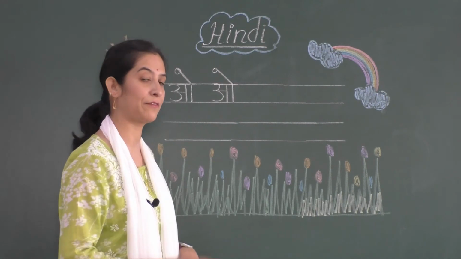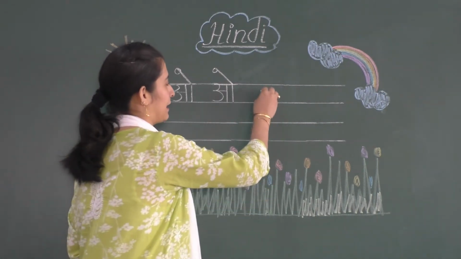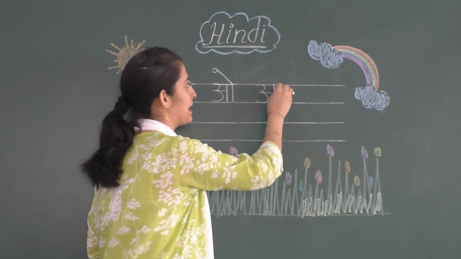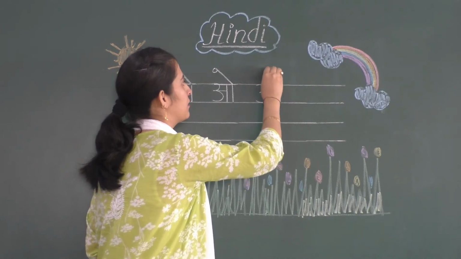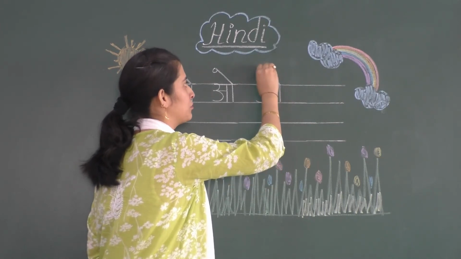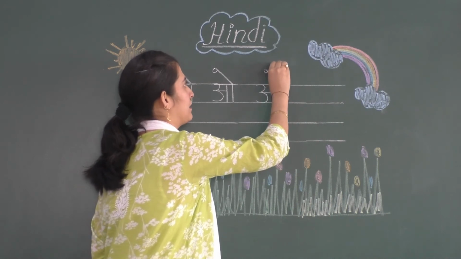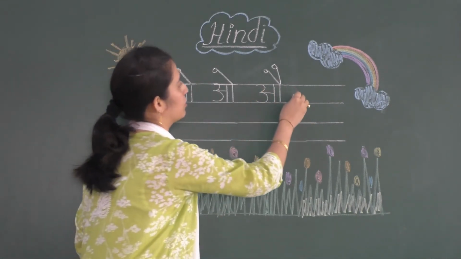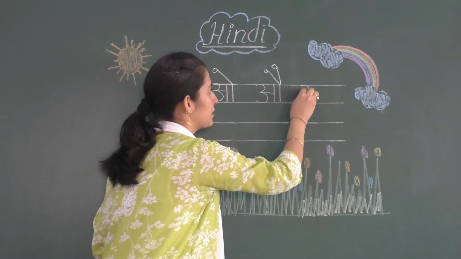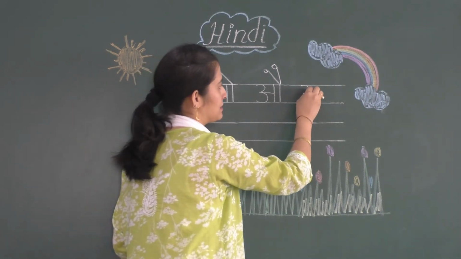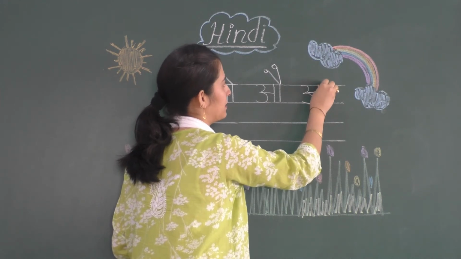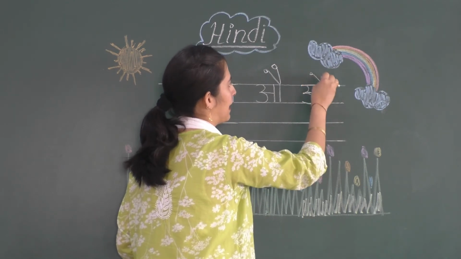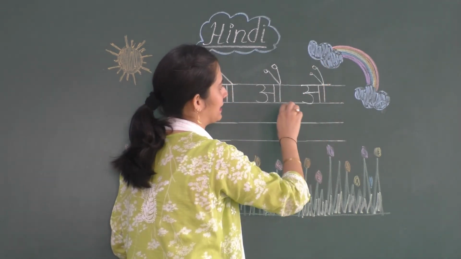So what you have to do, you have to follow the same steps, children. Again, write number 3, sleeping line, standing line, one more standing line, one slanting line and a loop, one more slanting line and a loop. This is the letter OW. Okay, O, OW. Let us see one more time. Number 3, sleeping line, standing line, one more standing line, sleeping line on the top, and 2 slanting lines.